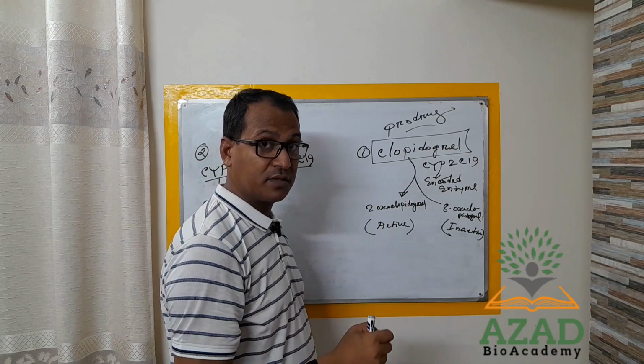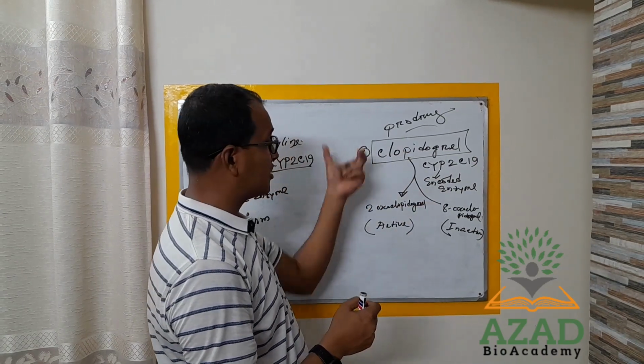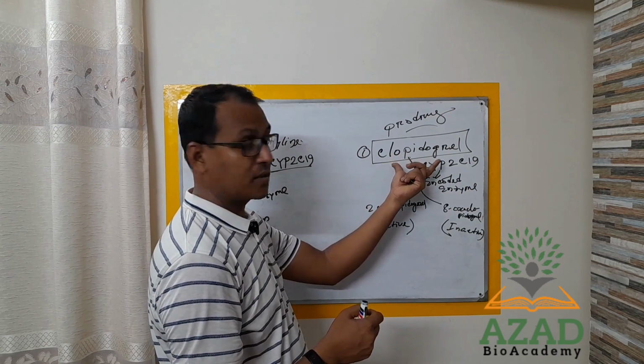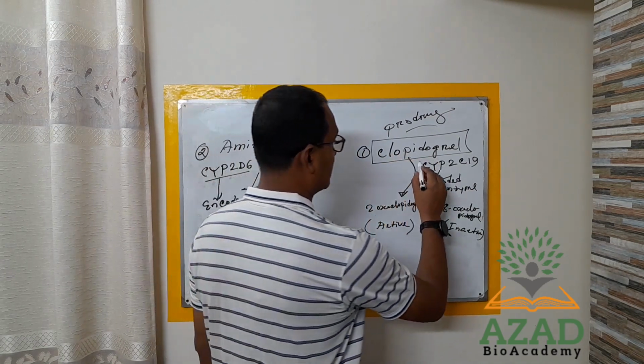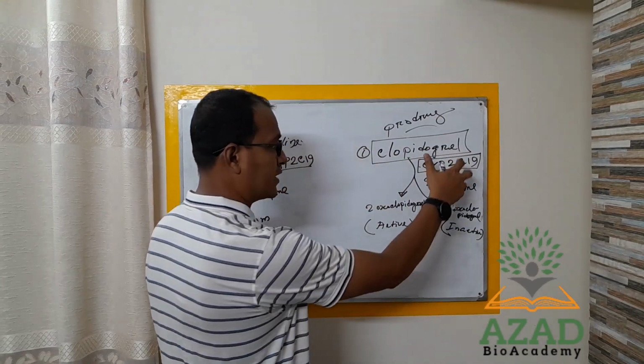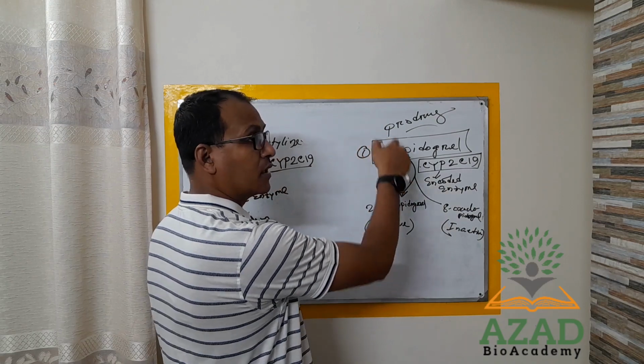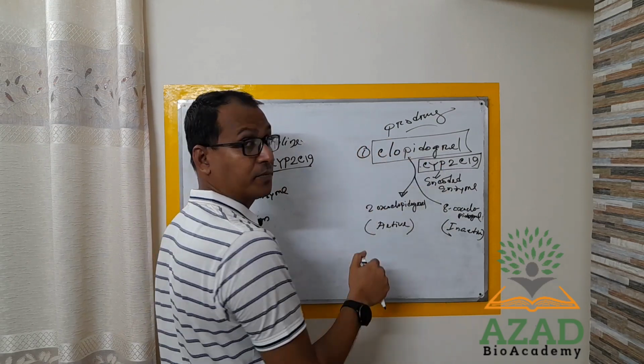So which enzyme is responsible for making the changes to this clopidogrel structure? This is the gene which is responsible for encoding an enzyme, and that enzyme is responsible for the metabolism of clopidogrel.